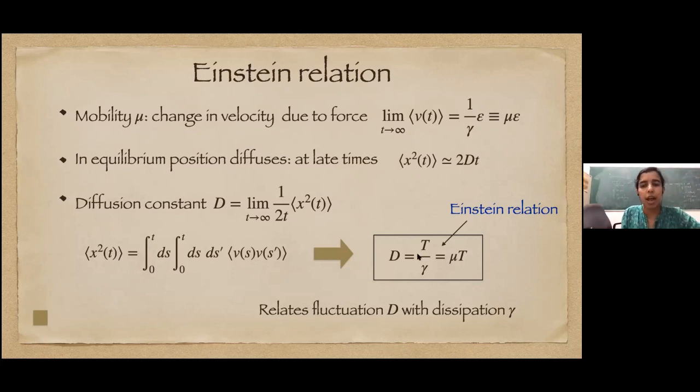You see that this directly relates fluctuation with dissipation. Gamma is a measure of the dissipation, how much the particle dissipates energy, and D is the fluctuation of the position. So this also answers your question, Prashant: you see an explicit example where this relation relates fluctuation with dissipation in a precise context.